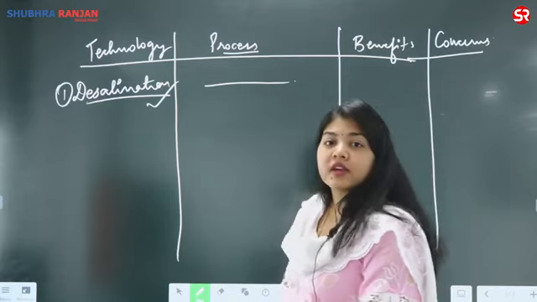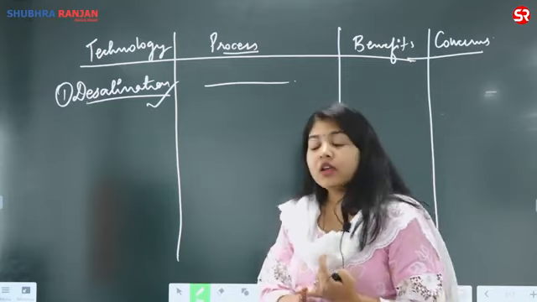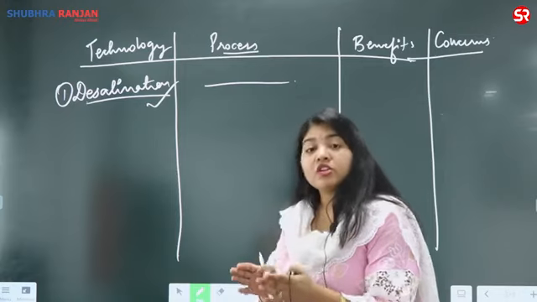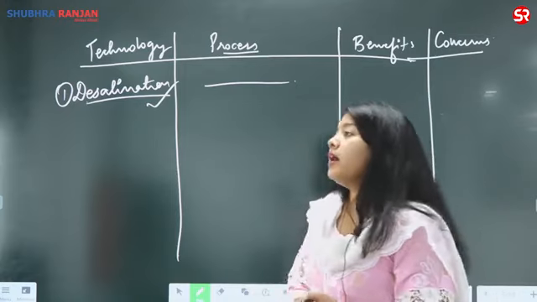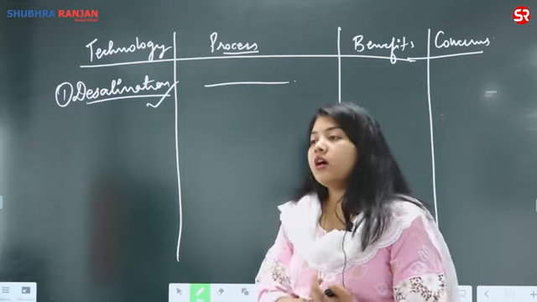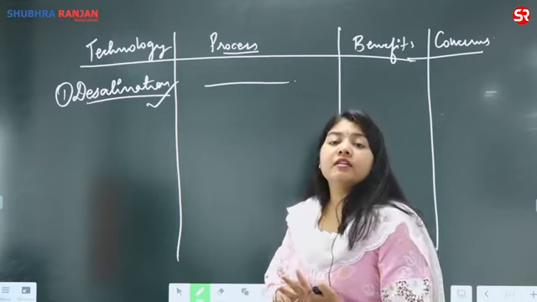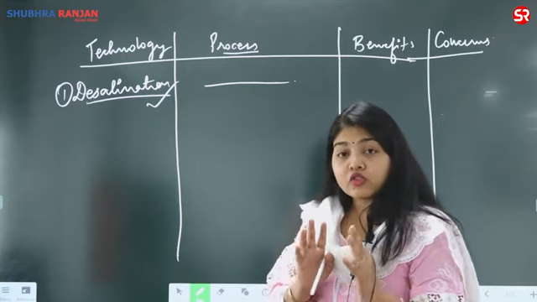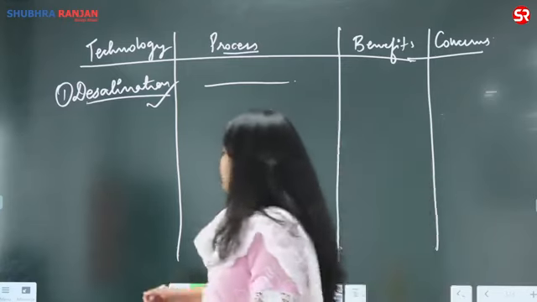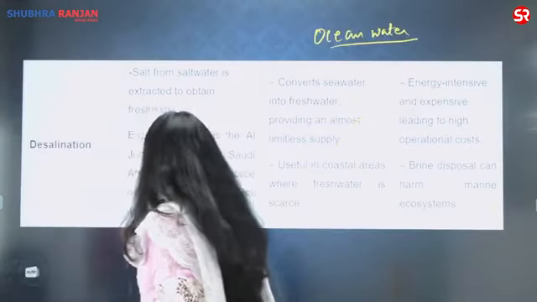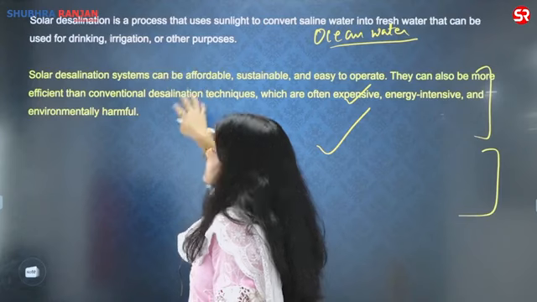Concerns, we have also discussed that the concerns are the high cost of the technology, the operational cost, as well as the initial capital investment is also very high. And then the coastal region, it is only feasible in the coastal regions. And third is the brine or the salt concentrated water. When it is released back into the ecosystem, it can cause a lot of disturbance in the flora and fauna. So this is about the solar desalination.